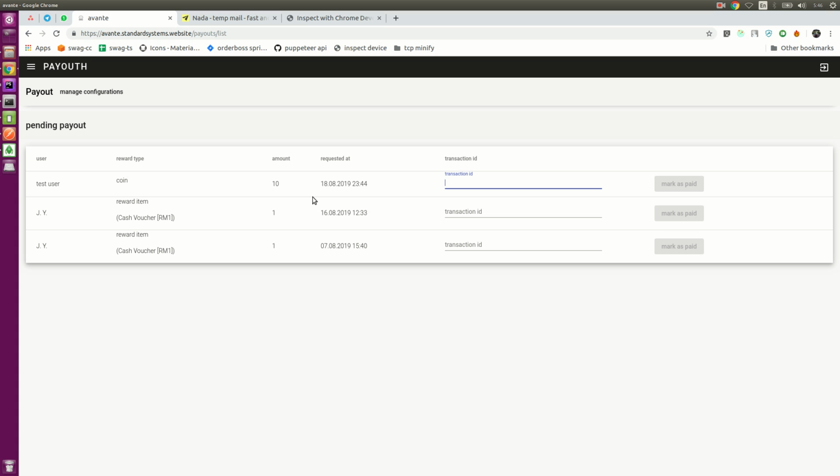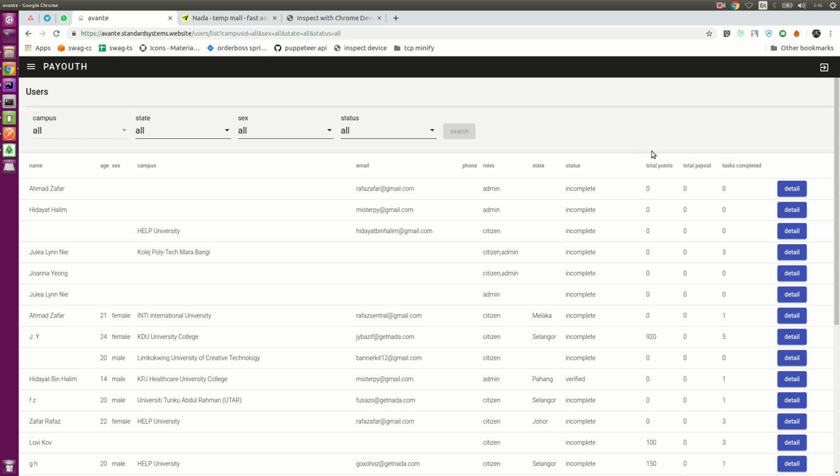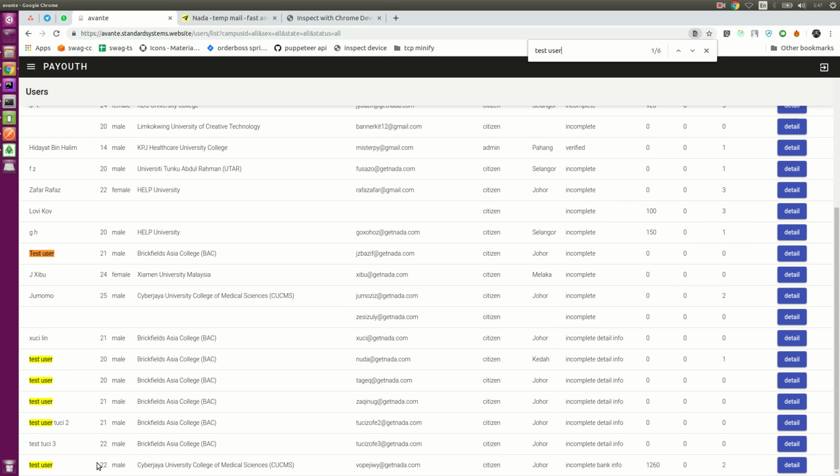So the admin can transfer 10 ringgit to the user, and this transaction ID is where the admin can input a transaction reference ID to the user here, and mark this payout as paid. But first, how the admin can find out the bank details of this user is that the admin needs to go to the users, and the admin can search for the test user account, which is this one.